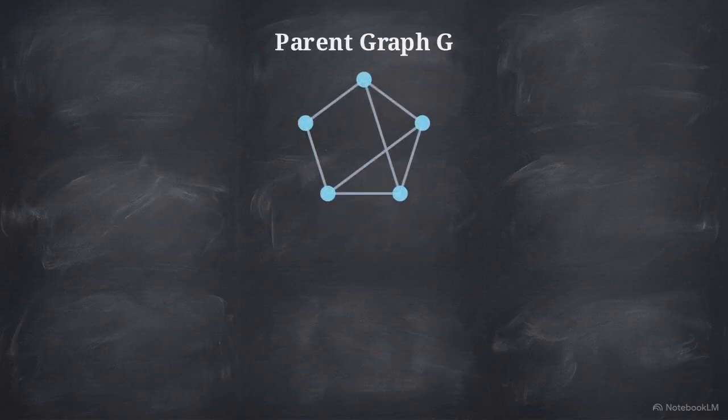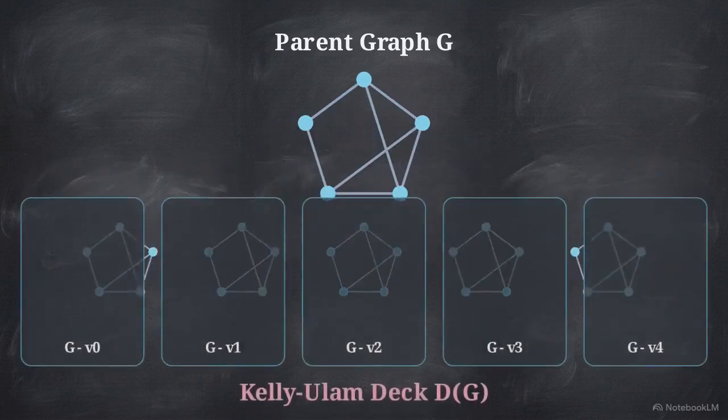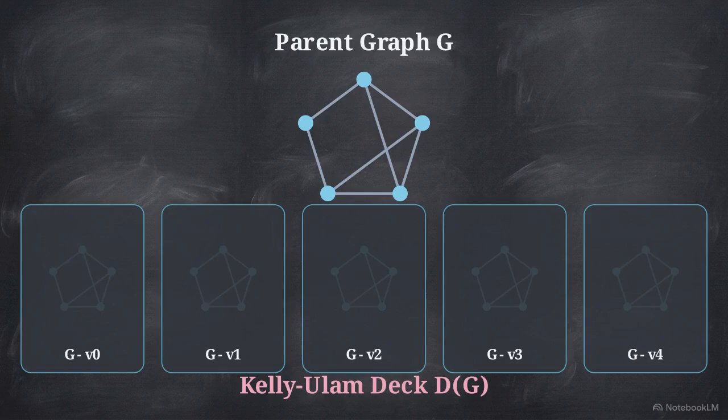This animated diagram illustrates a mathematical deck. For every vertex in the parent graph, the system generates a unique card. Each card represents a vertex-deleted subgraph. It displays an identically detailed version of the network, but with one single vertex and its connecting edges entirely deleted.